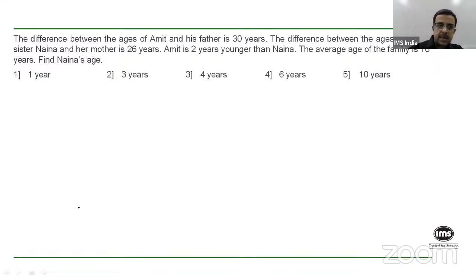Okay, try this question now. I'll read out the question again. The difference between the ages of Amit and his father is 30 years. The difference between the ages of Amit's sister Naina and her mother is 26 years. While Amit is 2 years younger than Naina, and the average age of the entire family is 16 years, you're asked to find Naina's age. Right? Write it out.